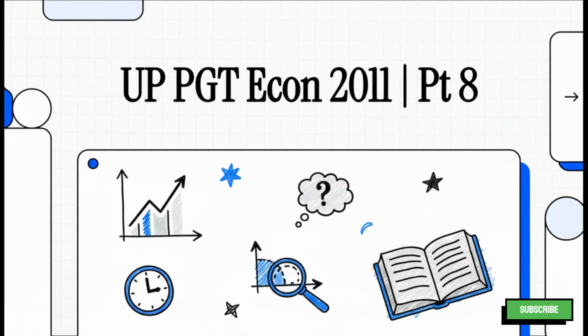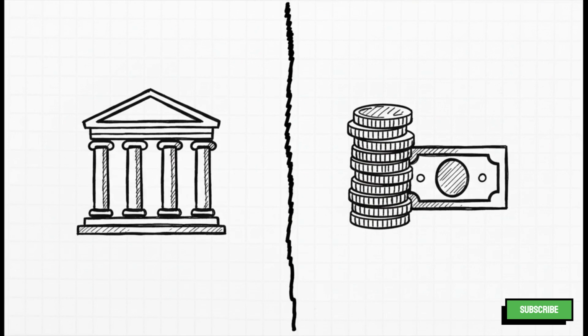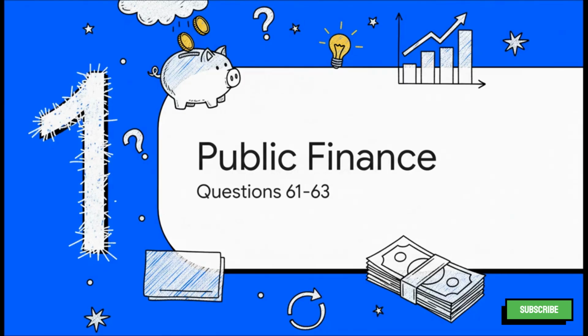Today, we're going to be breaking down questions 61 through 70, which cover a couple of really important topics for your exam prep. So let's get right into it. Our focus today is on two key areas. First up, we have public finance, which will cover questions 61 to 63. After that, we'll dive deep into monetary economics for questions 64 all the way to 70. Both of these sections are absolutely vital for the PGT exam. All right, let's kick things off with public finance. Get ready, here comes the very first question.